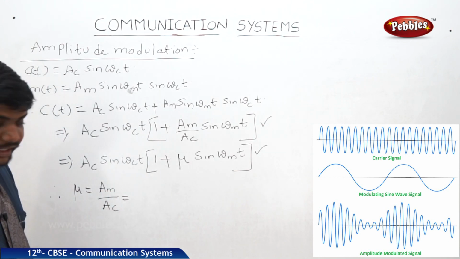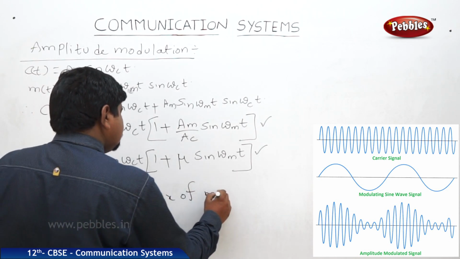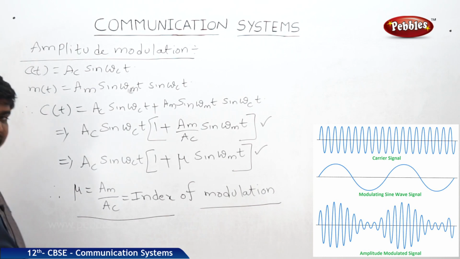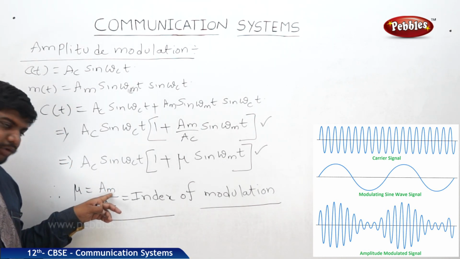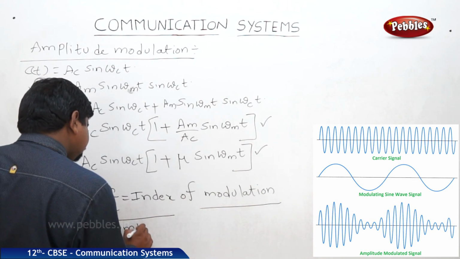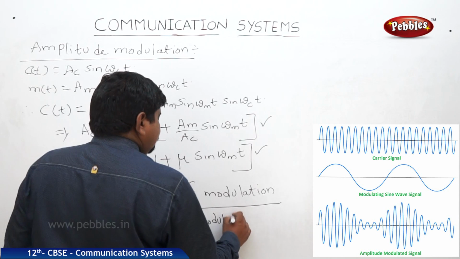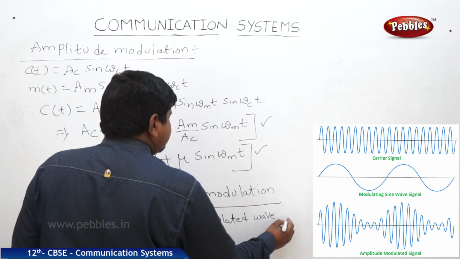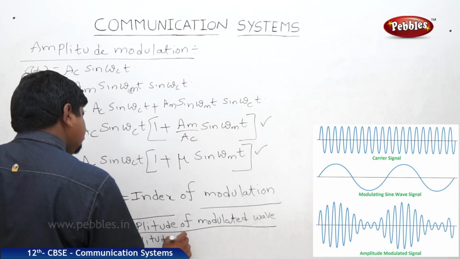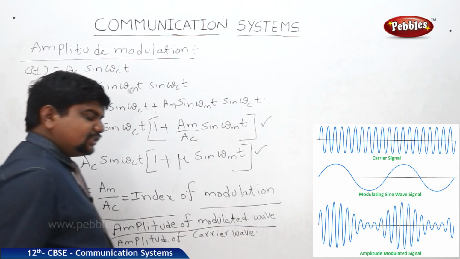What is this μ? The index of modulation. So the index of modulation is the amplitude of the modulating wave divided by the amplitude of the carrier wave. This is the information we can see.